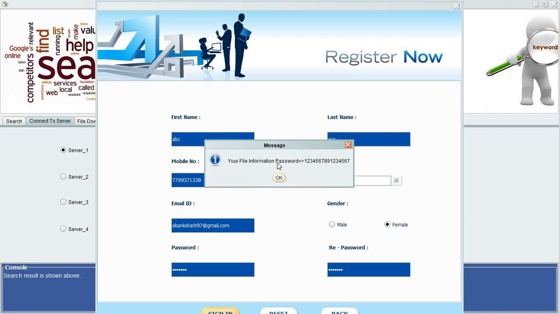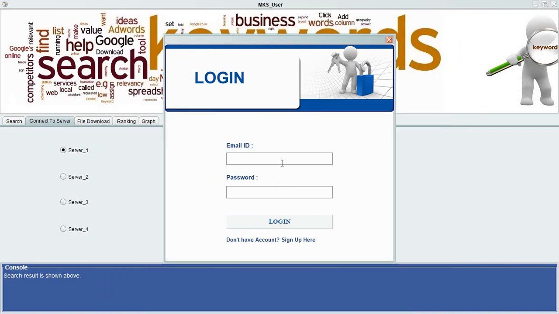Now they are giving the password of our server. Now next is sign in here.